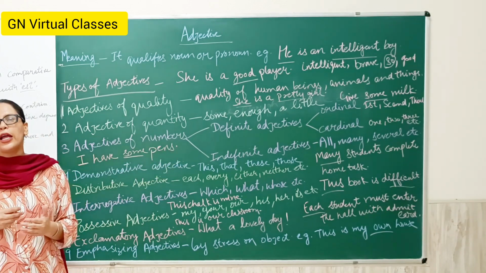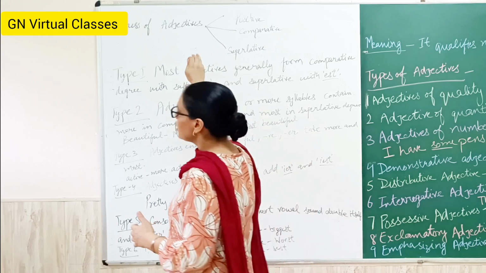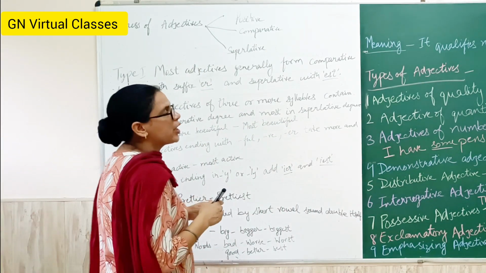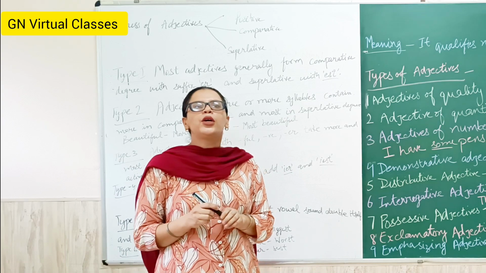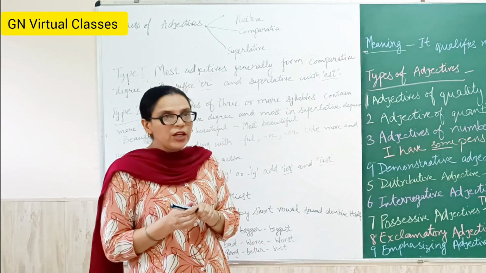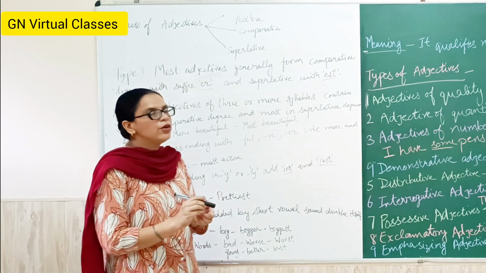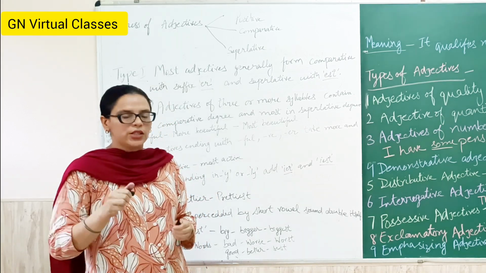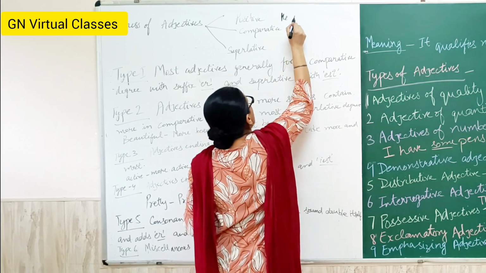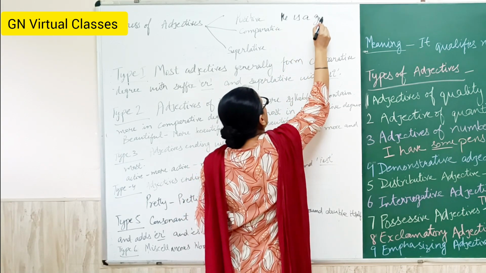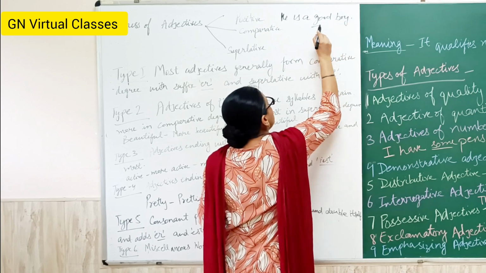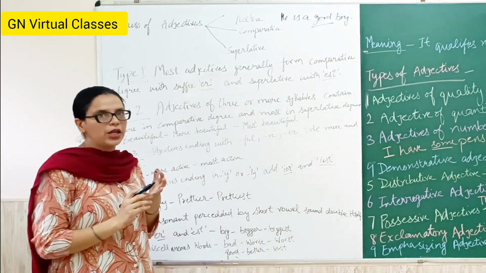So further I move forward to the degrees of adjective. Degrees of adjectives are of three types: positive, comparative and superlative. Positive is the degree where there is no comparison. Like good, he is a good boy. So there is no comparison. Here good is a degree of adjective.